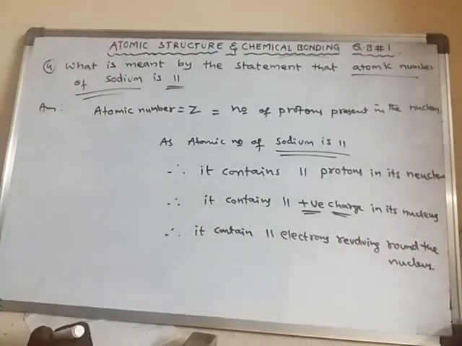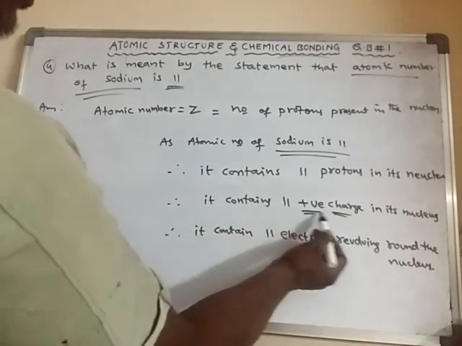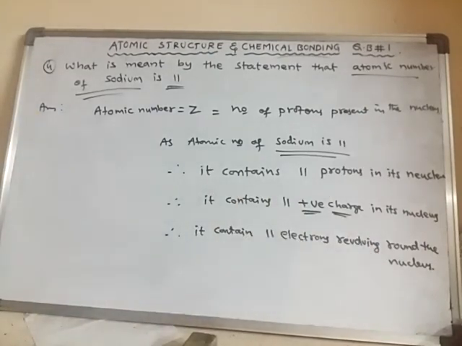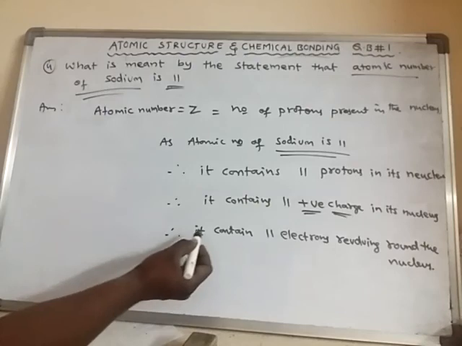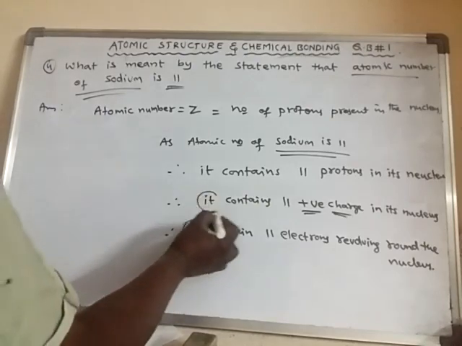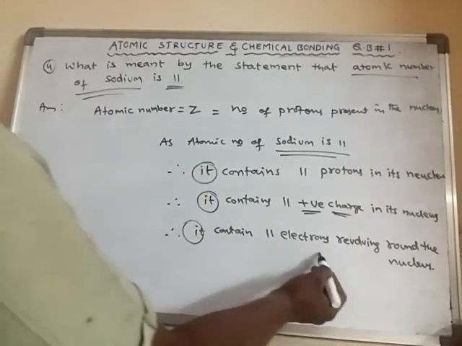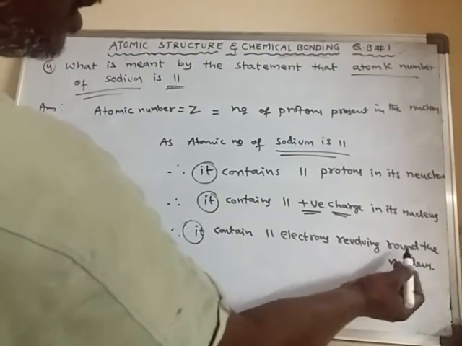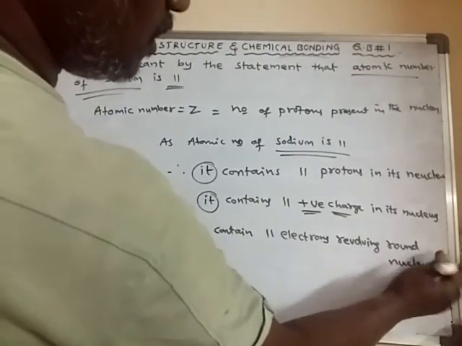So like this, we can state the atomic number of sodium. That means there are 11 protons in the nucleus of sodium. The total elementary charges are 11 units of positive charges, and the total number of electrons revolving around the nucleus of sodium is 11. Here it means the sodium atom contains 11 electrons revolving around its nucleus.